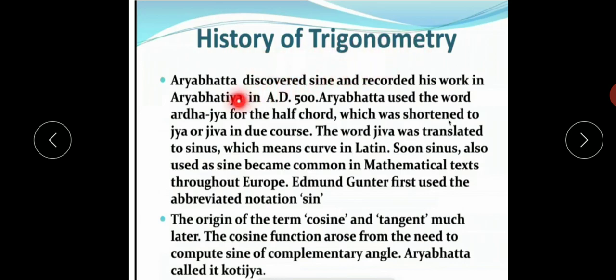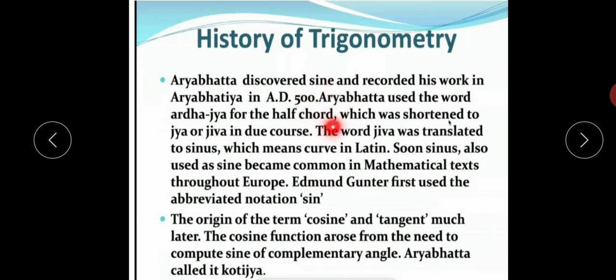First of all, Aryabhatta discovered sine in 500 AD and recorded his work in Aryabhatiya, one book. Aryabhatta used the word Ardhjaya for the half chord.